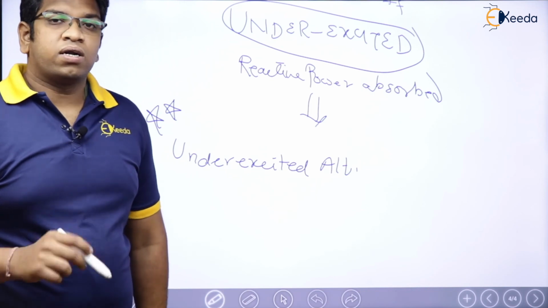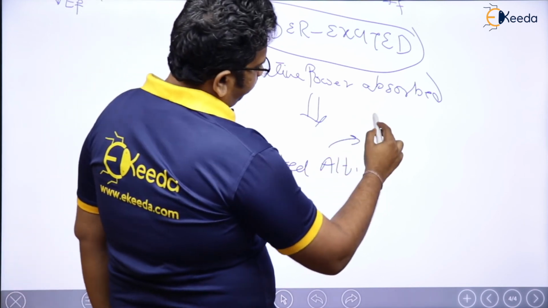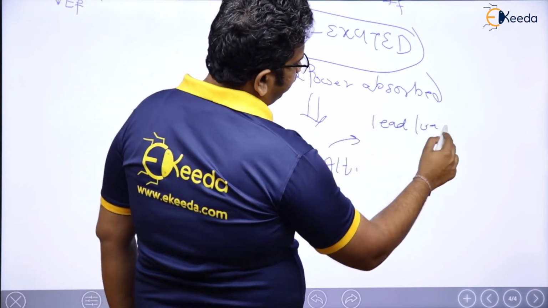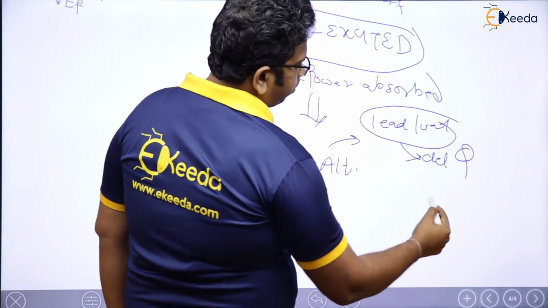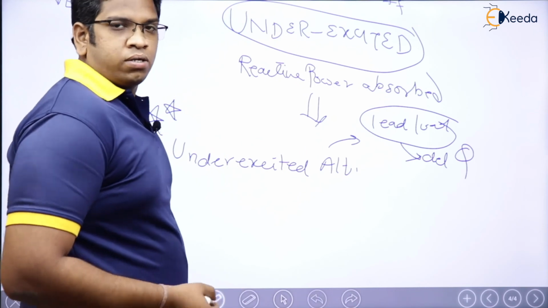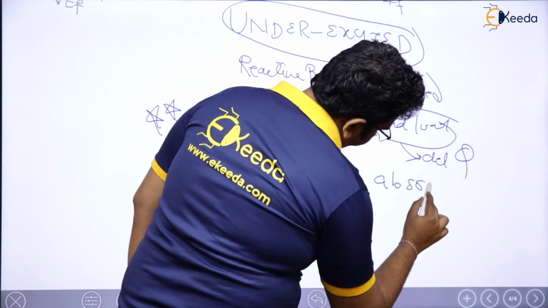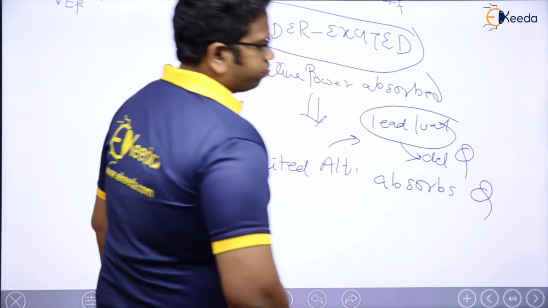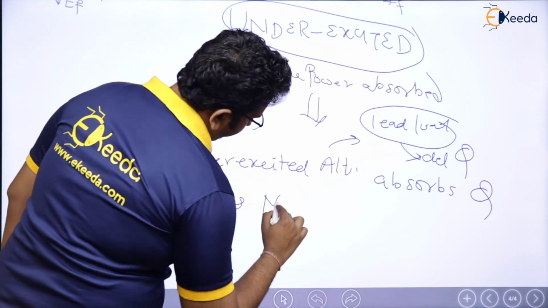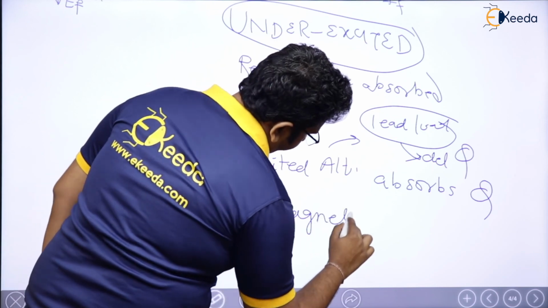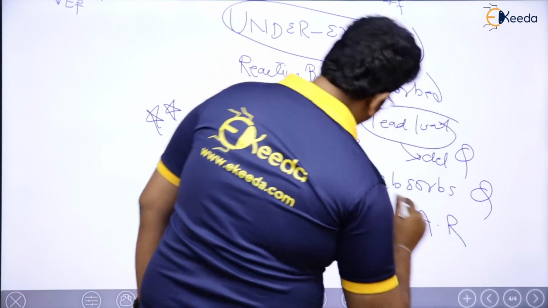What does an under excited alternator do? An under excited alternator means the alternator is supplying a leading load. What does a leading load do? A leading load delivers reactive power, which means it will be absorbed by the alternator. So an under excited alternator absorbs reactive power Q and has magnetizing armature reaction.